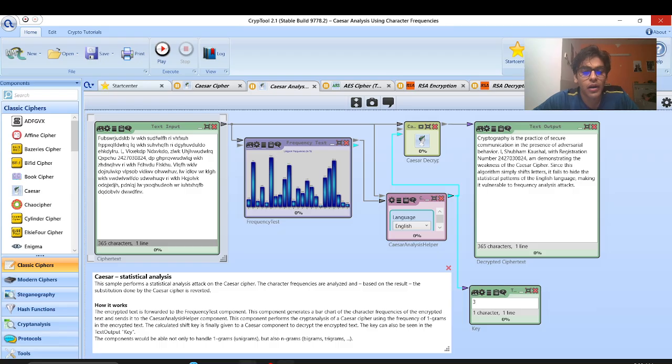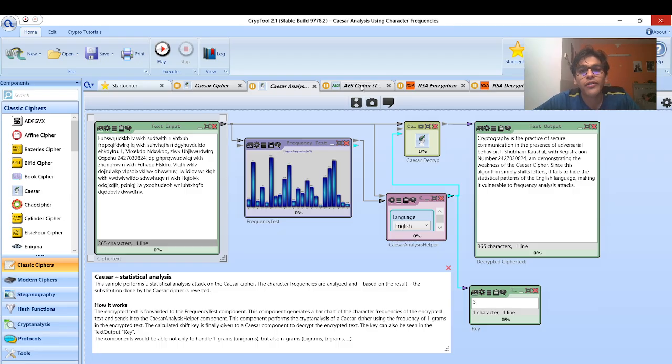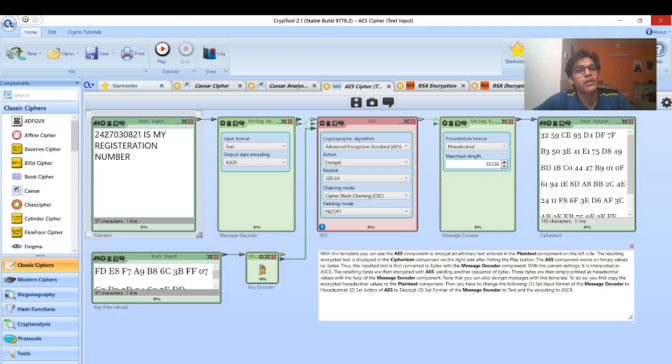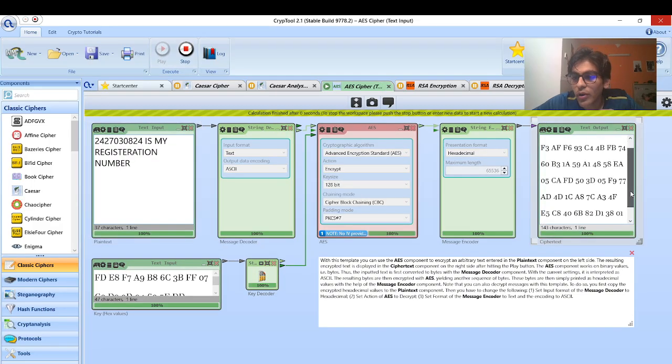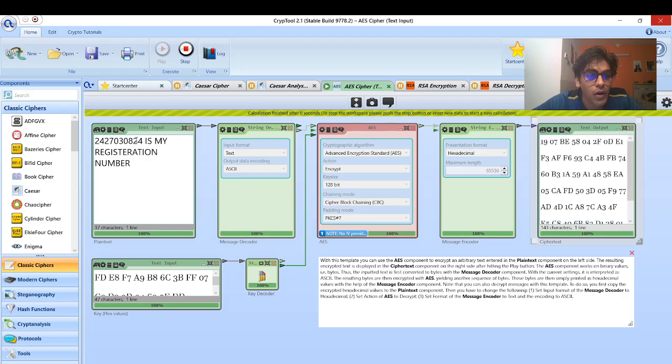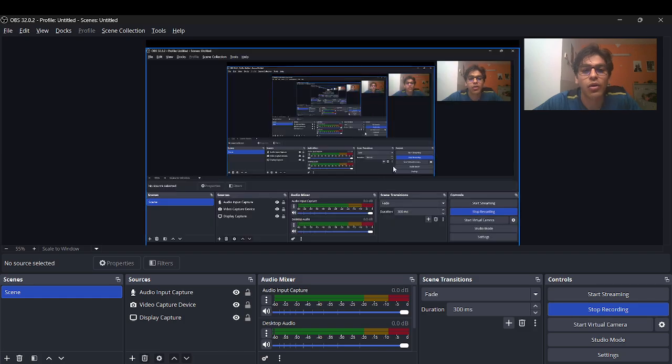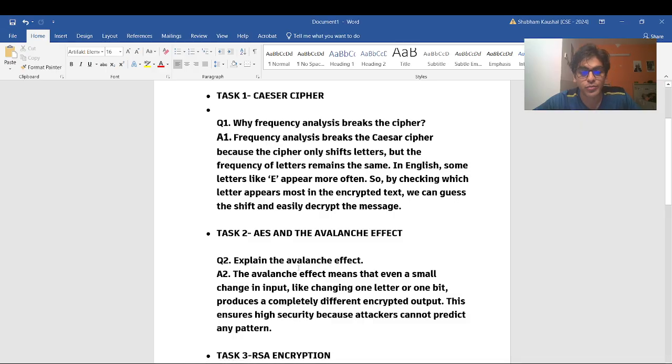So here, as you can see, we have the AES cipher. Here I've written my registration number, which is 24270308824. Now I'll play, and here you can see the output. We have a huge output here. Now if I change even one number or one digit here, the entire output changes. This is basically the crux of avalanche effect, which I'll be explaining further.